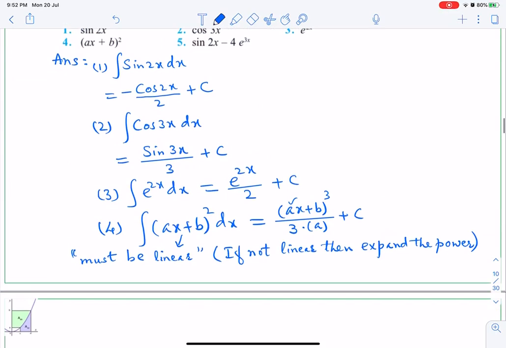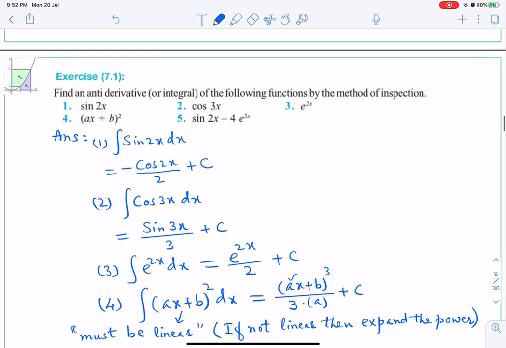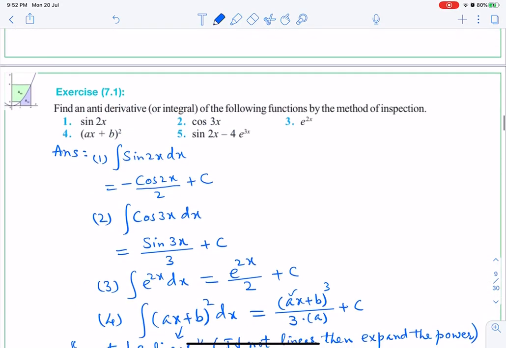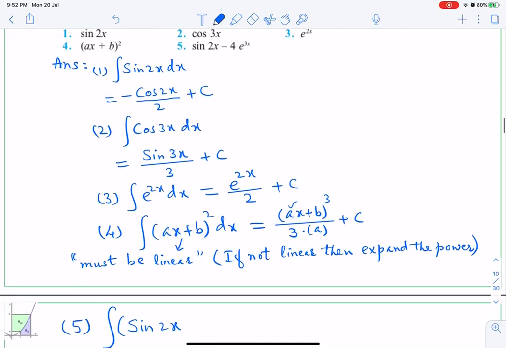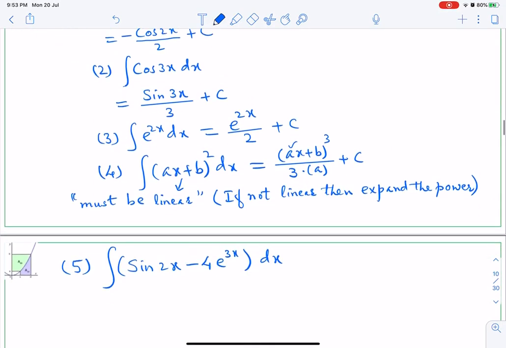Then fifth question, integral (sine 2x minus 4 e raised to 3x) dx. Always try to write, if it is a bigger expression, the whole thing inside the bracket, and dx outside the bracket. Why am I telling you like that?